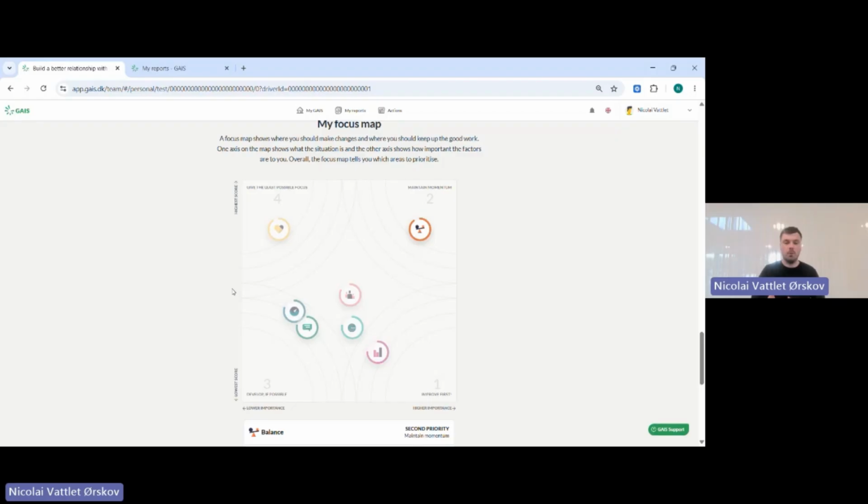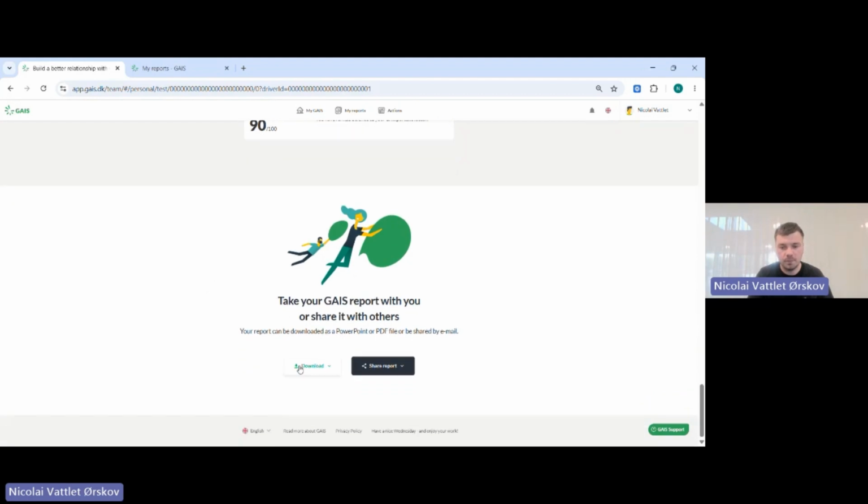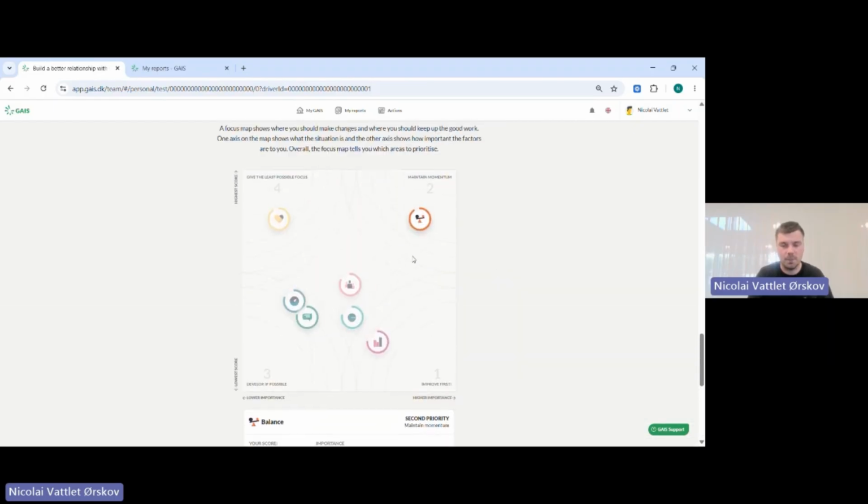So let's say that you would have a one-on-one with your colleagues some weeks after running this engagement survey. Then you would be able to ask your employees to scroll down in the personal report, press download here, and then convert it into PowerPoint, and then bring this slide with the focus map, because that's a very good conversation starter, I would say. And just for you guys to understand how it's working, you can see down here in the right corner the number 1 and then improve first. So that means the factors that will be drawn down to this lower right corner will be the ones where we need to have the focus in the beginning.